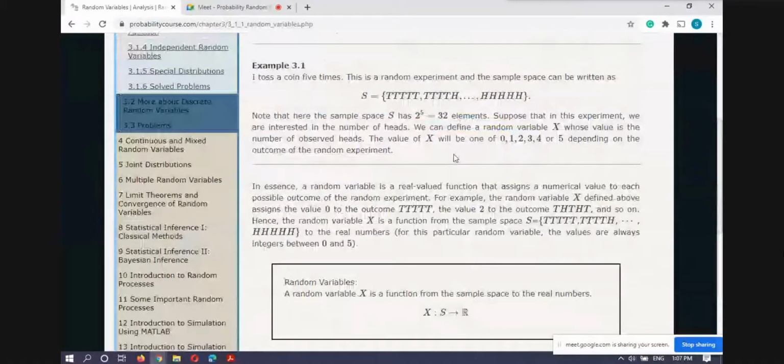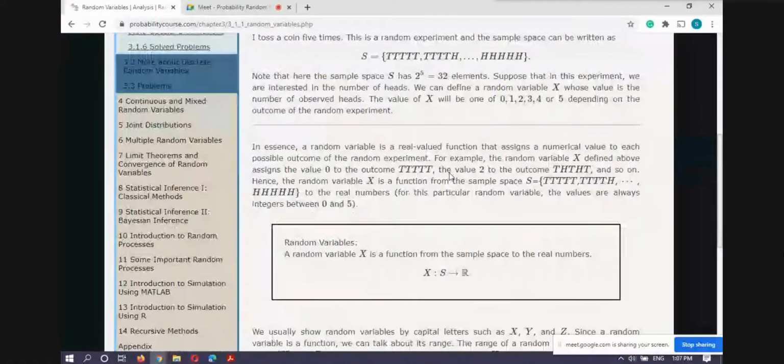For example, you have a coin and you toss it 5 times. After tossing 5 times, if a certain outcome is there, you say whatever number of heads are available in that particular outcome is the value assigned by the random variable X to the event.